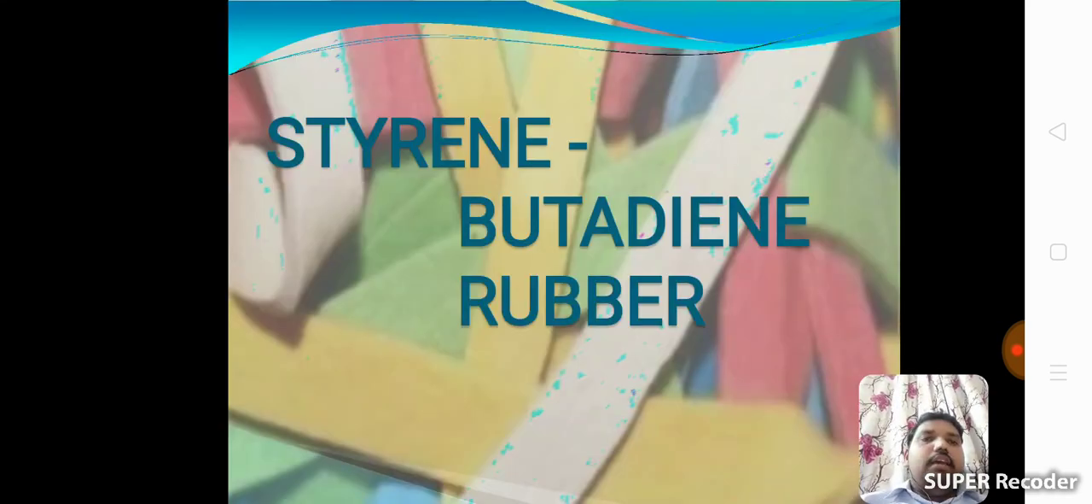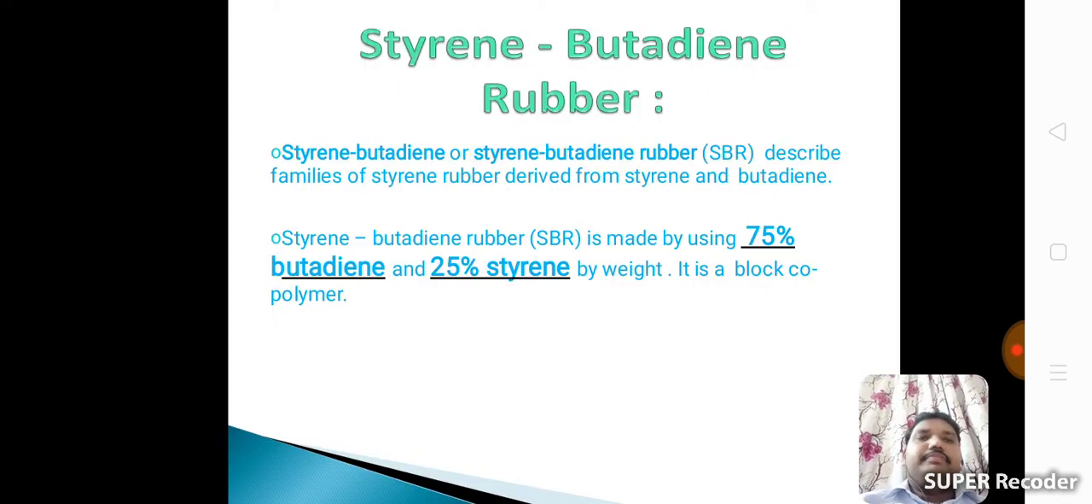Okay, see, natural rubber and synthetic rubber completed. In synthetic rubber, there are mainly two types in your syllabus. One is styrene butadiene rubber, another one is acrylonitrile rubber. See, first of all, styrene butadiene rubber.